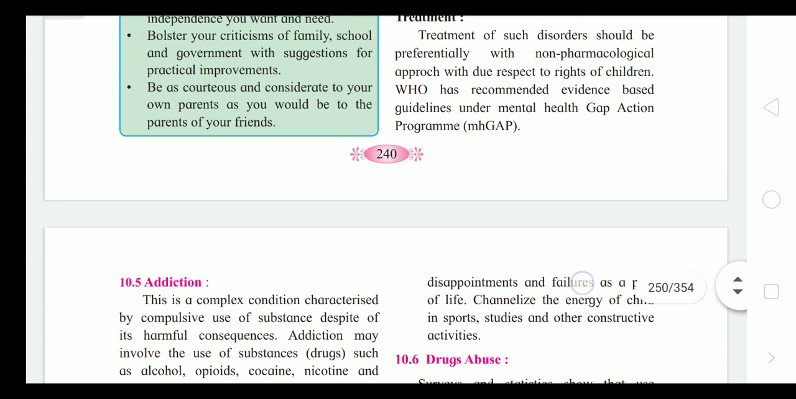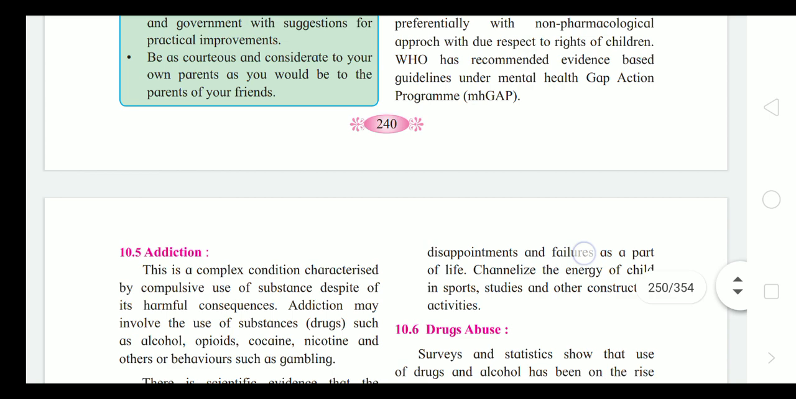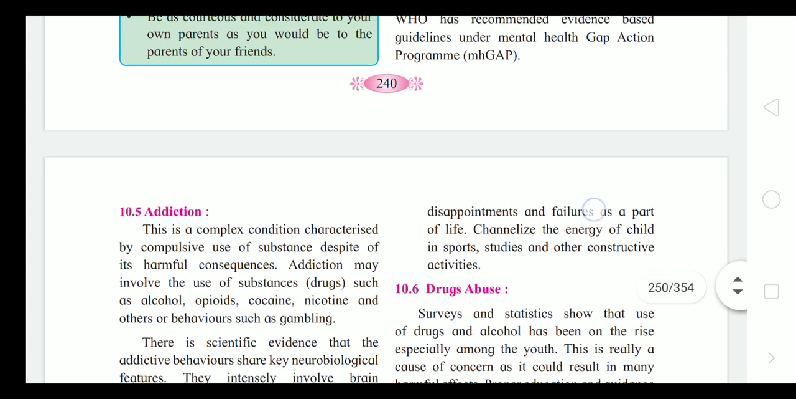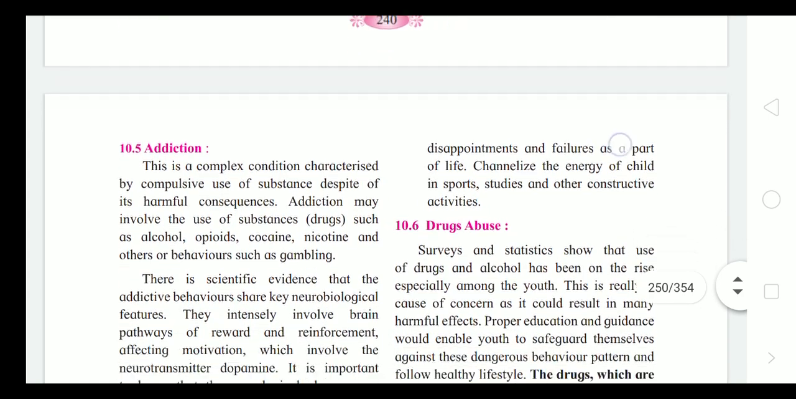Treatment of such disorders should preferentially be a non-pharmacological approach, due to respect for the rights of children. WHO recommends evidence-based guidelines under the Mental Health Gap Action Programme, mhGAP.